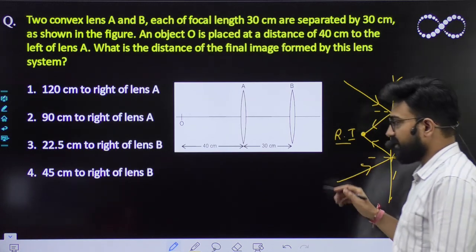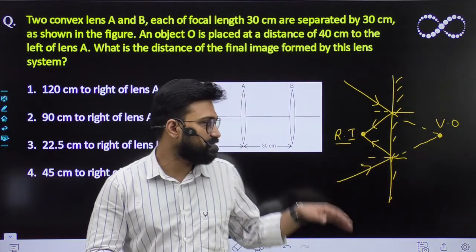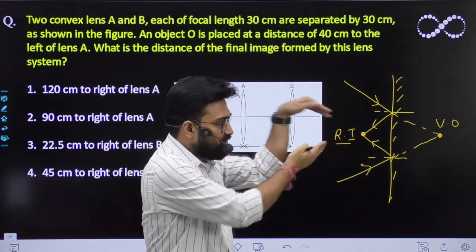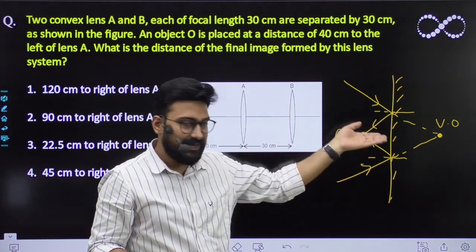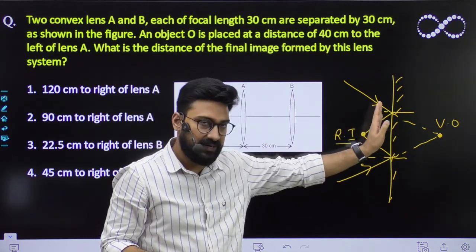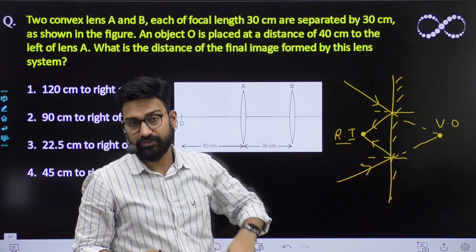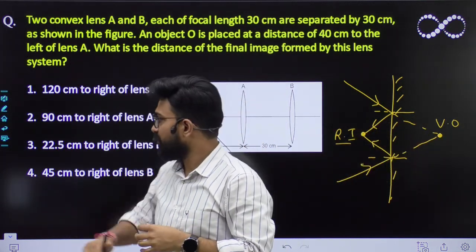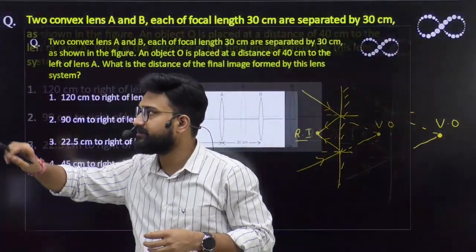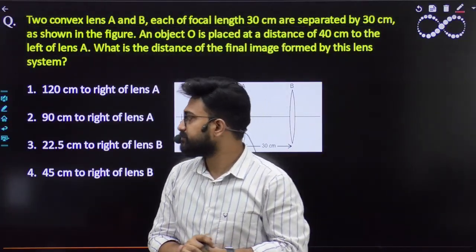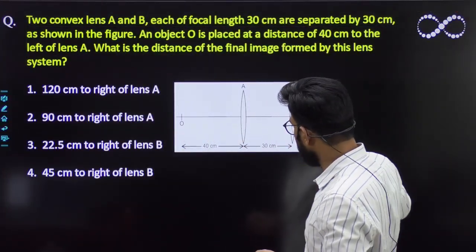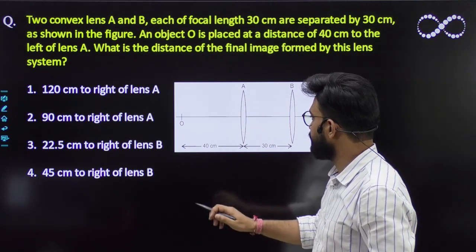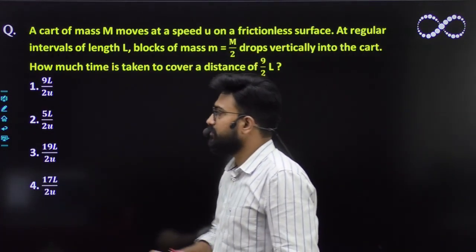Okay, and this happens only when the light rays are converging. It is converging to a point, and in between lens may come, in between mirror may come, है ना? So then only this image would be a virtual object. Okay, I hope this thing is clear to everyone. We'll be moving to the next question now. Okay, देखो ये भी अच्छा क्वेश्चन है.